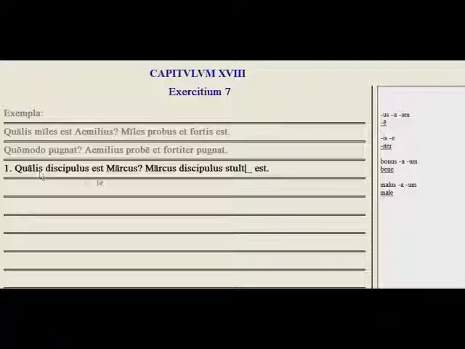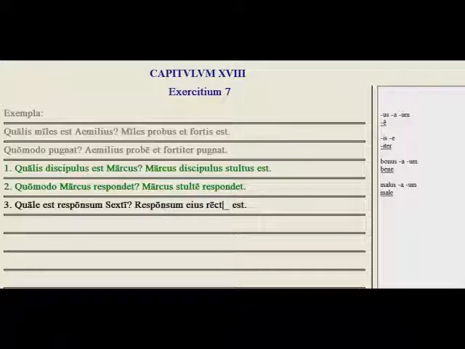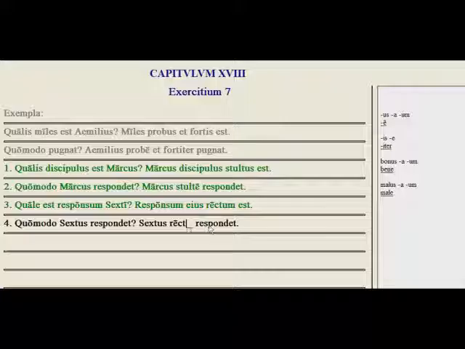Number 1, qualis discipulus est Marcus? What kind of a student is Marcus? Marcus is a stupid student. Stultus. Quomodo Marcus respondit? How does Marcus respond? Marcus responds stupidly. Stulte. What sort is the response of Sextus? The response of Sextus is correct. We need to match it with responsum, so it's rectum. And how does Sextus respond? Sextus responds recte.